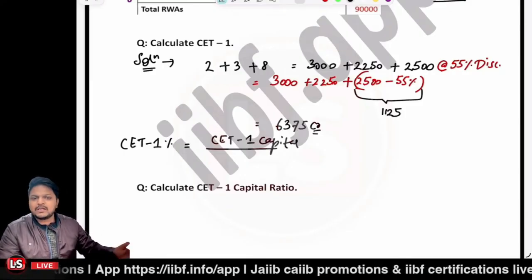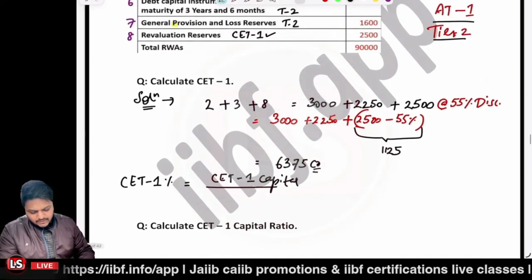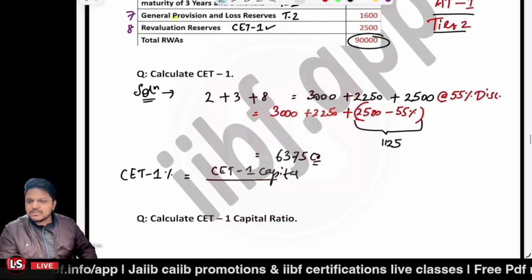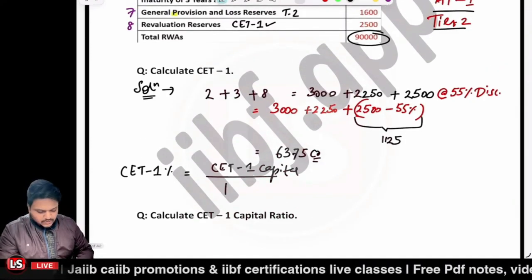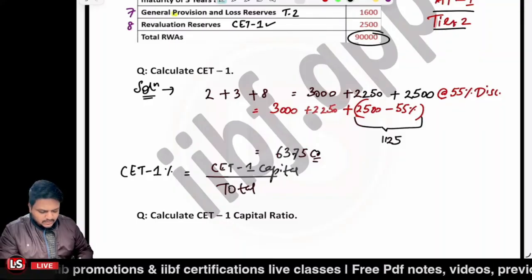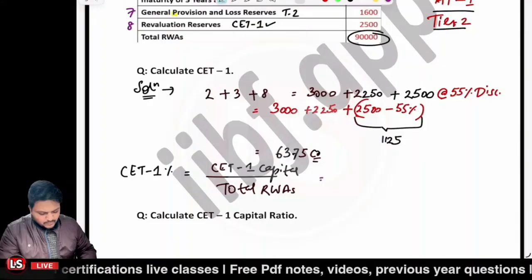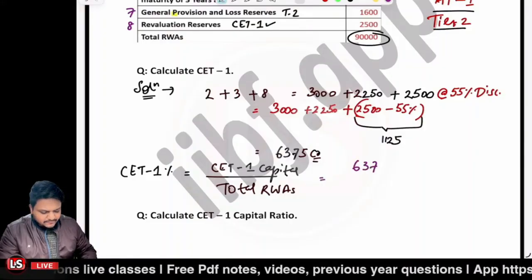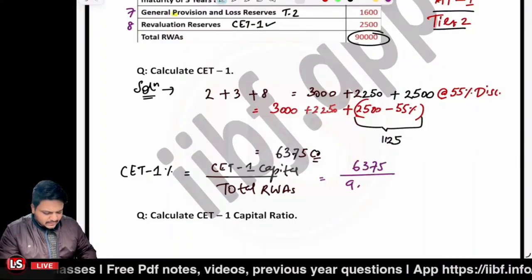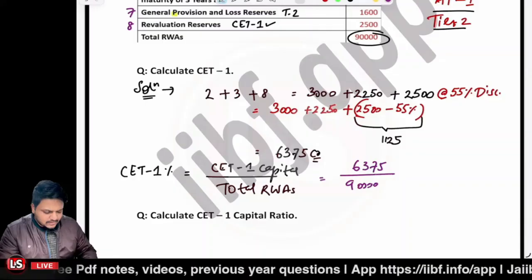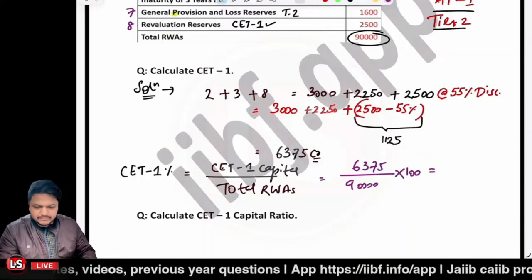Divided by the total risk-weighted assets, which in the question are given to be 90,000 crores. So we'll be taking the sum total of the risk-weighted assets. So that would be equal to 6375 divided by 90,000 multiplied by 100.